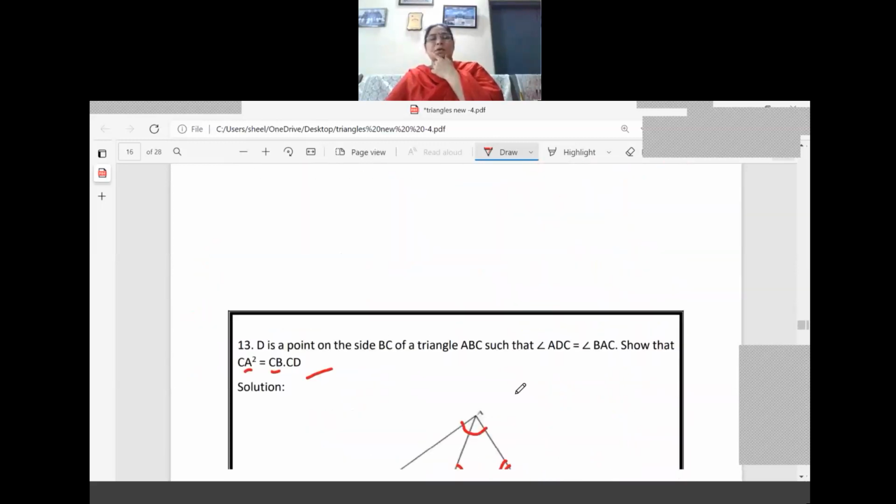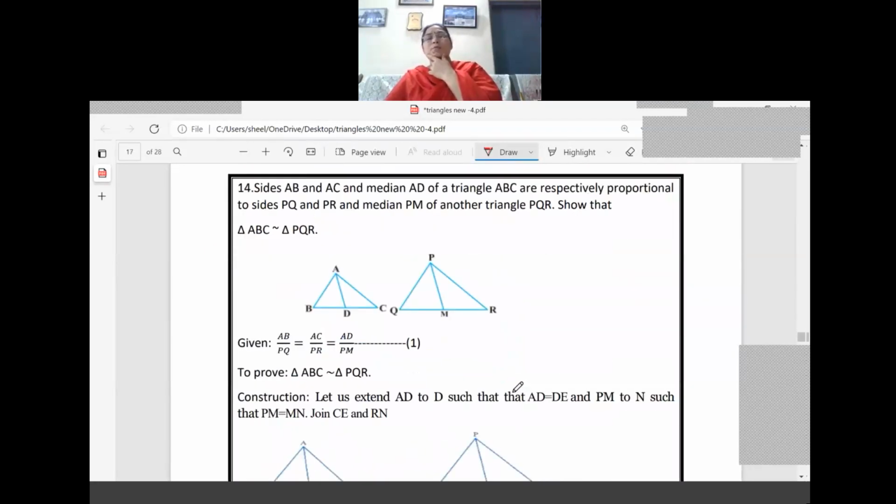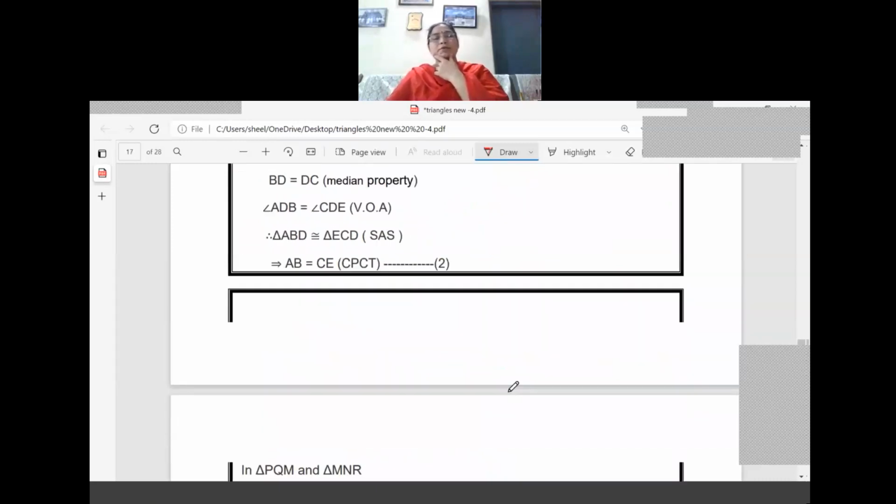I think the question is wrong here. I'll do the 14th question later only. It is a long procedure, so I'll do it later. I'll go for the 15th one.